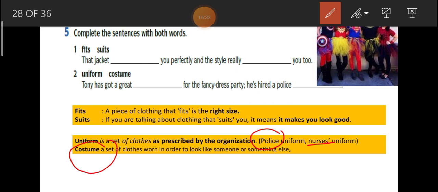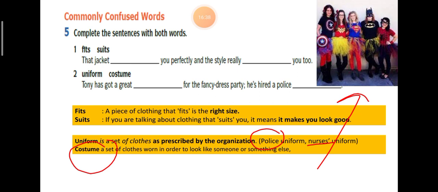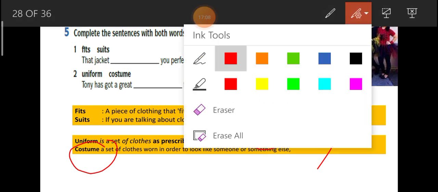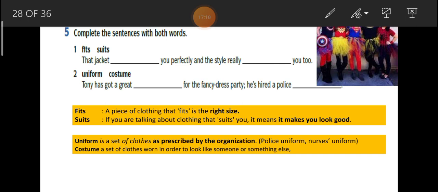Okay, I want you to take a look at this photo up here. What do you see? You see a group of girls wearing superheroes outfit, right? This is what we call a costume. You wear something because you want to look like somebody. So they want to look like a group of superheroes. We have Captain America, we have Supergirl, we have Batman, we have Spider-Man here. That is costume. So uniform and costume, they are not the same. So don't mistake that one. All right, let's look at the next slide.